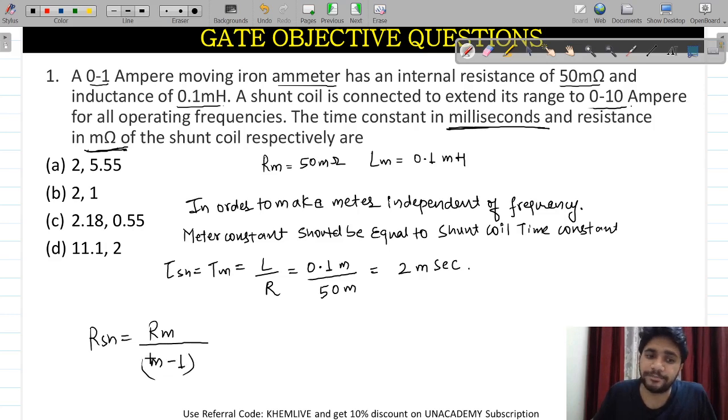Now what is M? Look here, M will be equal to I, the extended value, divided by the meter value. M will be equal to 10 divided by 1.